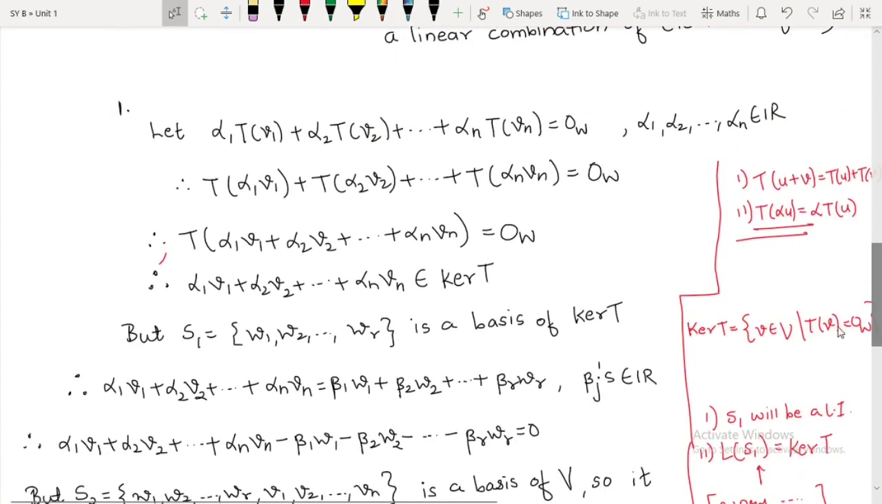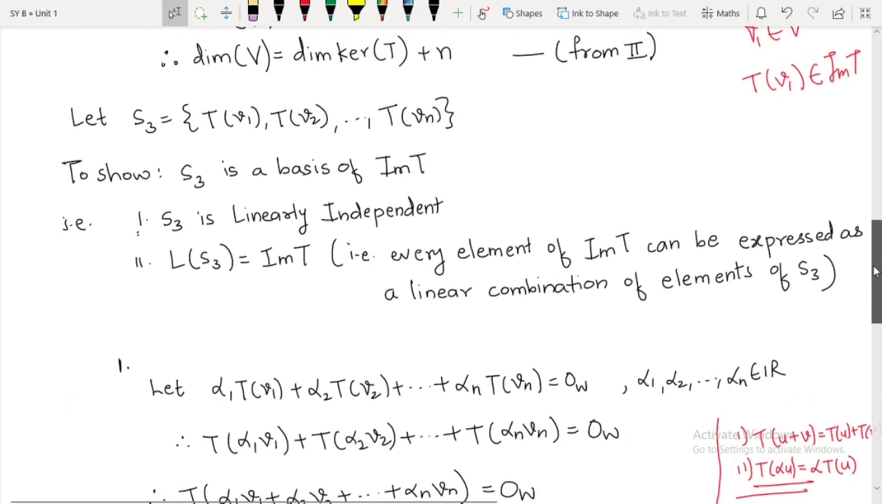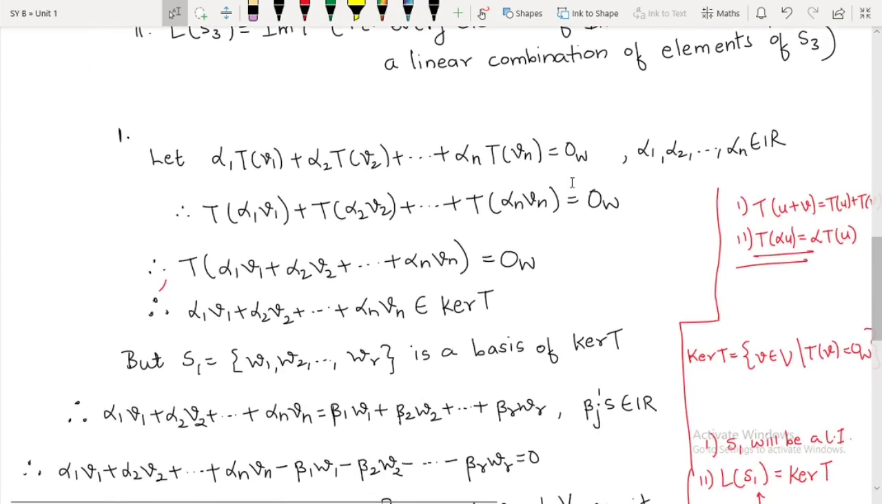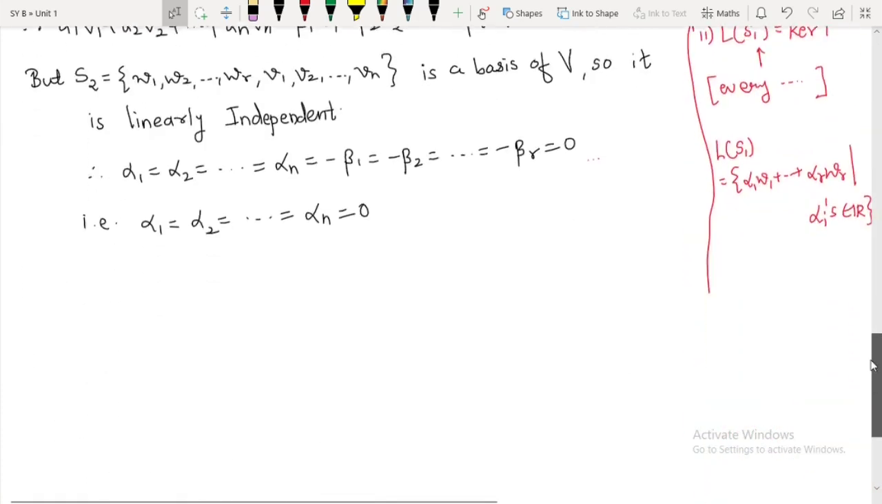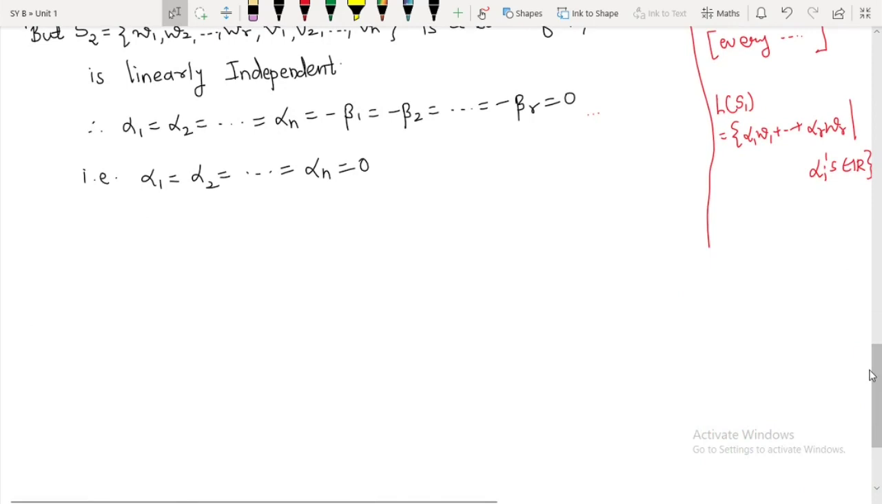Just see, we wanted to prove that this our S3 is linearly independent. So therefore we have started with this, and now what we have proved, alpha 1, alpha 2 and alpha n are nothing but what, 0, right? So therefore I will say S3 is linearly independent. So therefore S3 is linearly independent.